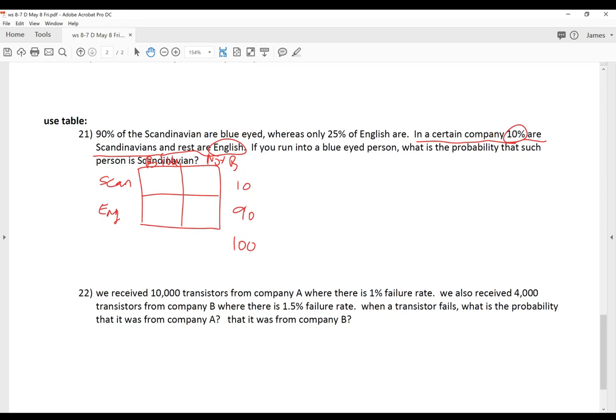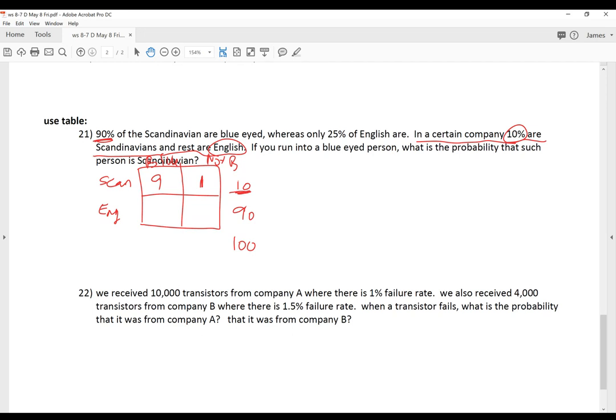Okay, so 10 and 90 makes 100. Now, 90% of the Scandinavians are blue-eyed. So if there are 10 Scandinavians in the company, 90% of them, or 9 of them, are blue-eyed. So by subtraction, how many are not blue-eyed? Only 1, because 9 and 1 makes 10.